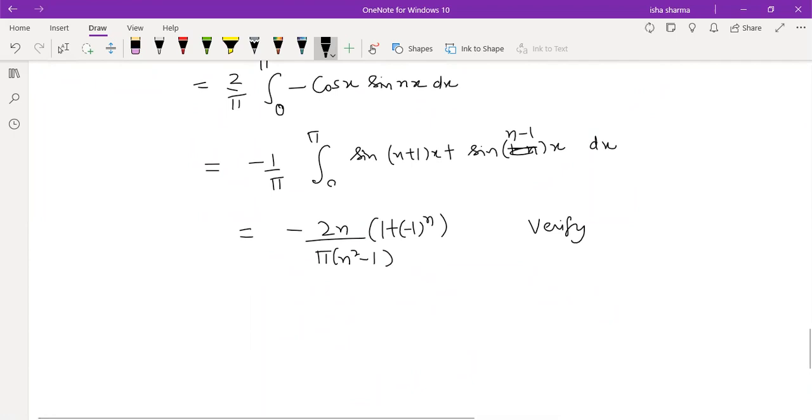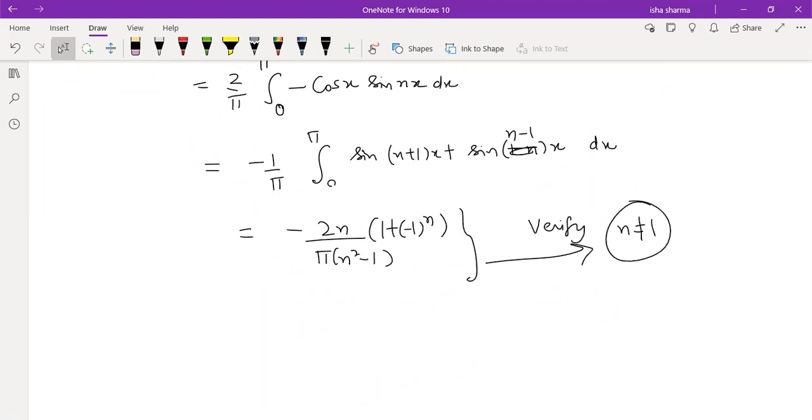So again, you see n square minus 1 is occurring here. That means this formula is defined for n not equal to 1, because otherwise the denominator will be 0. So what you are computing is bn. On similar lines, I need to compute b1 separately, because for n equal to 1 this is not defined. So to compute b1, the same formula we are going to use, 2 by pi, integral 0 to pi f of x, now sin nx will be just sin x.